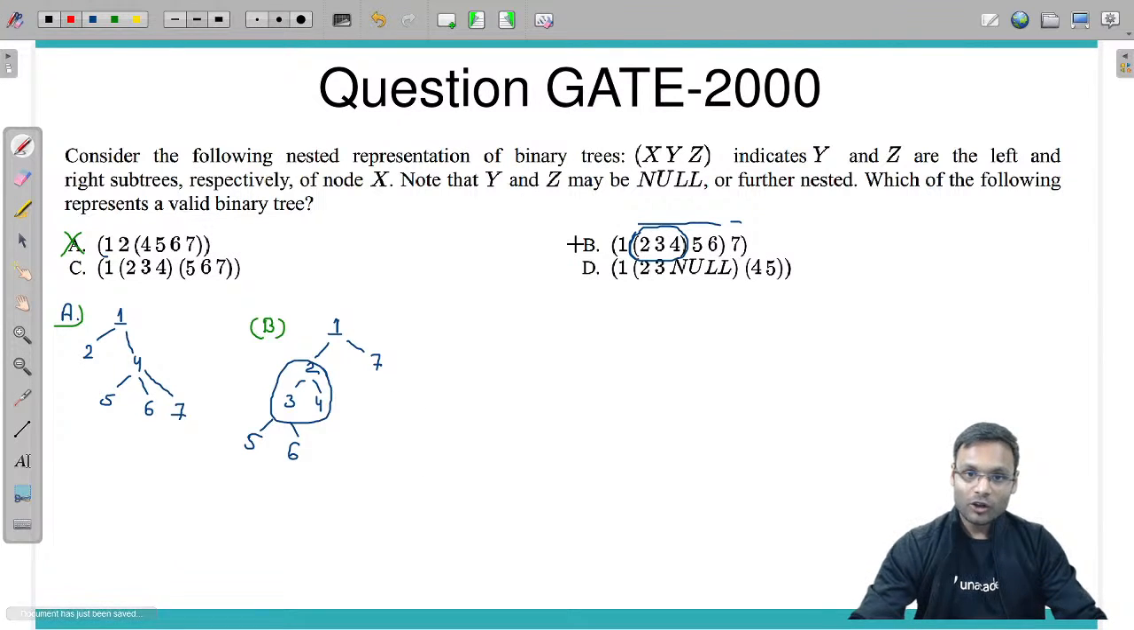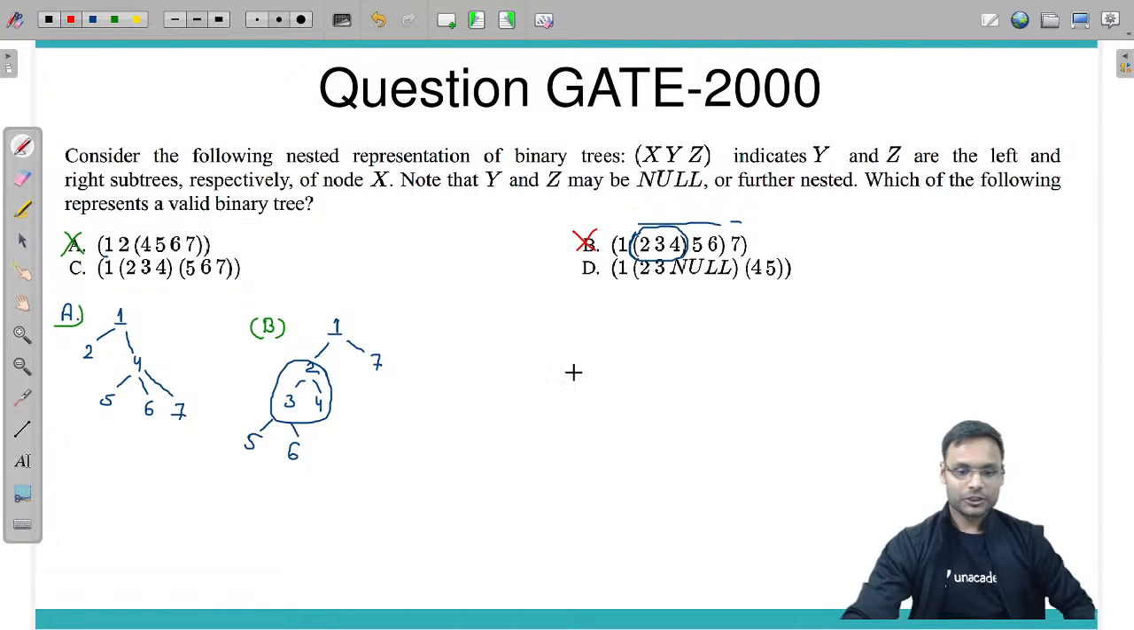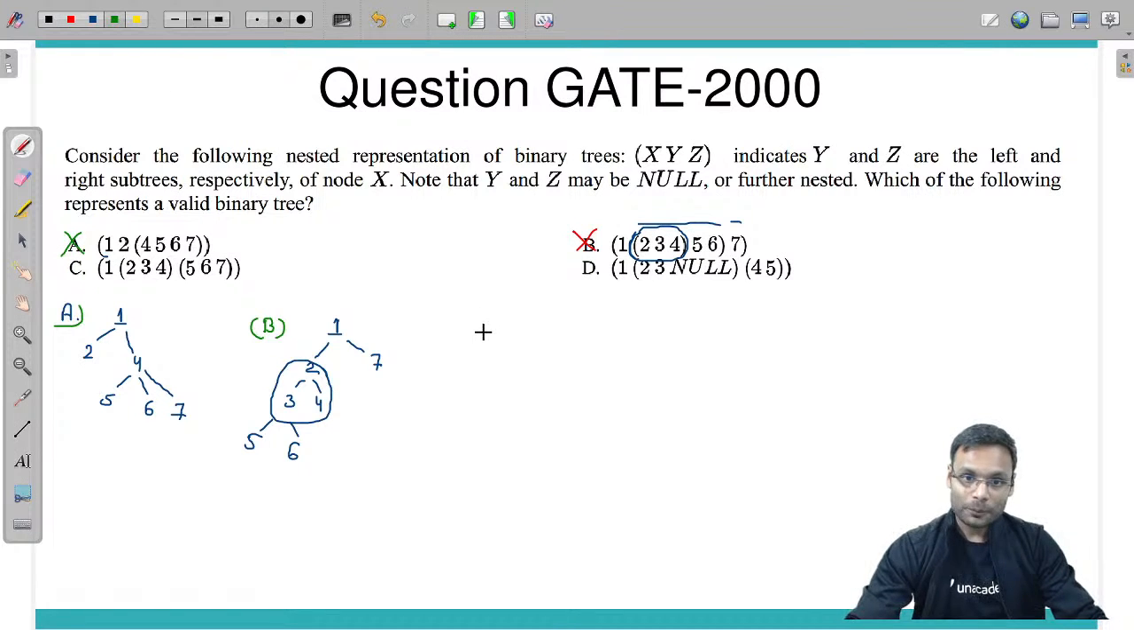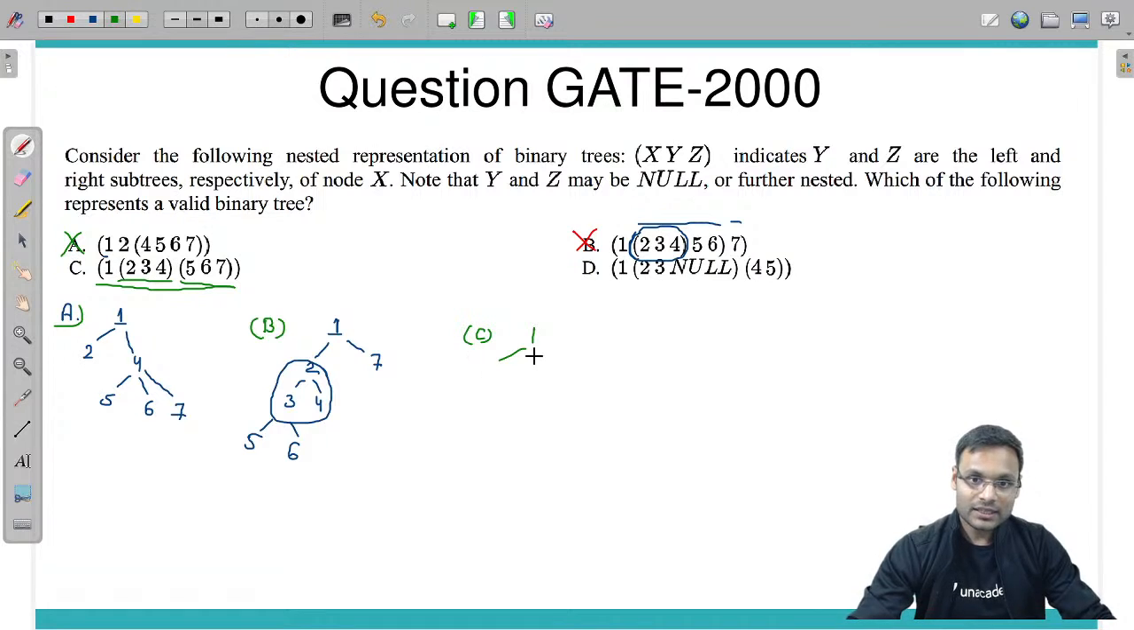So option B gone wrong. Subtree cannot be the root, of course. C option, entire parenthesis, 1 is the root. Second quantity, this as left subtree. Third quantity is right subtree.